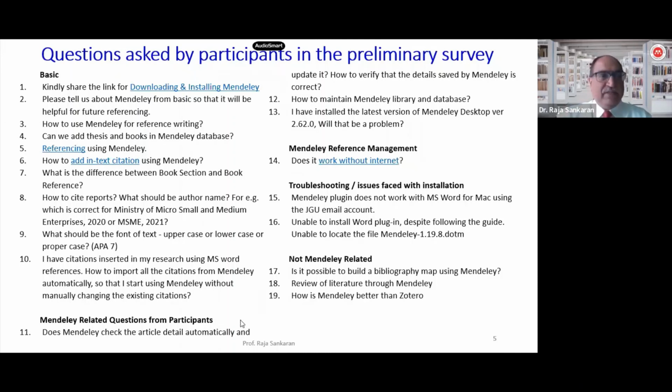How is Mendeley better than Zotero? Different softwares have different pros and cons, or advantages and disadvantages. I would rather leave it to you to explore. Don't go by hearsay, or by just what I say, saying that Mendeley is the best. You should work on it for yourself in order to understand it.